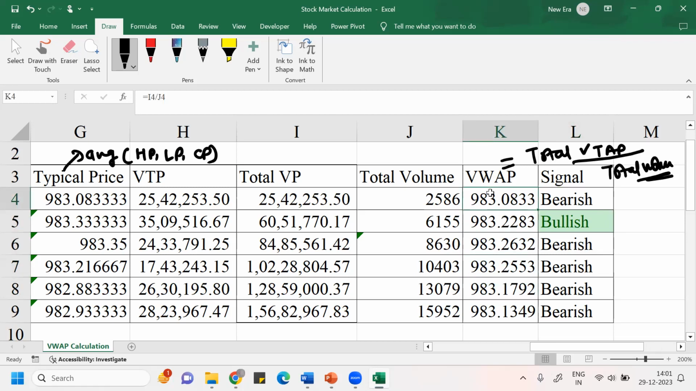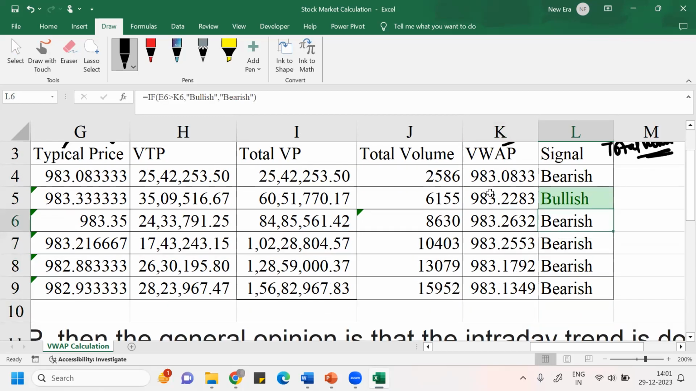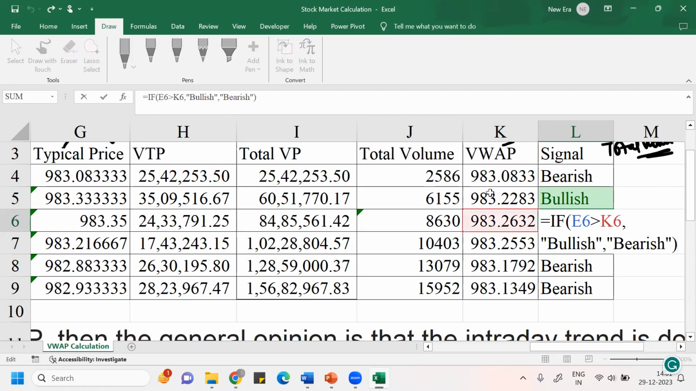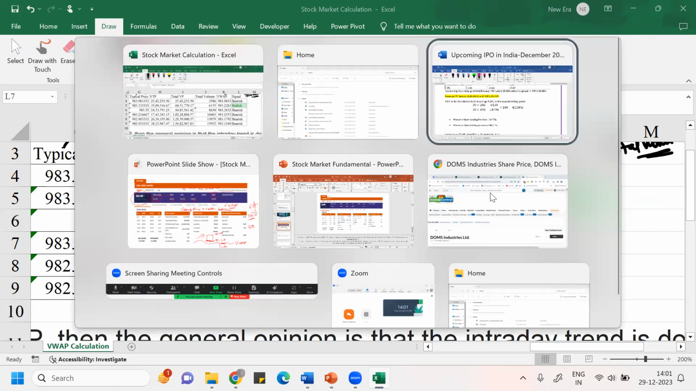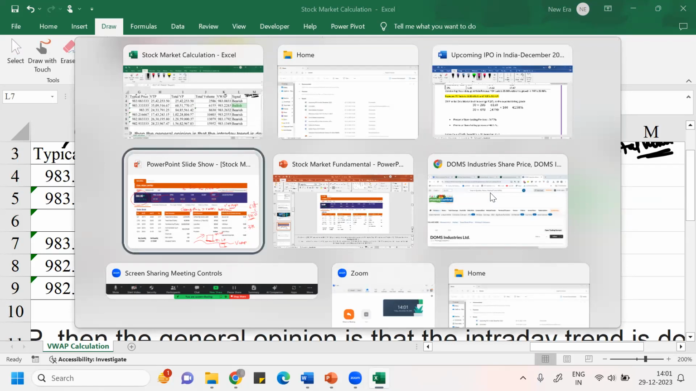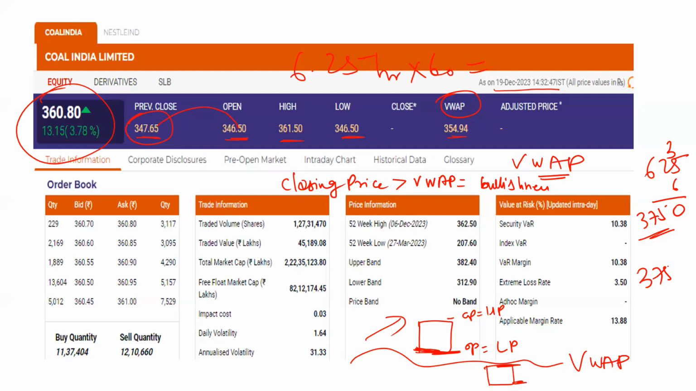If your closing price is above the volume weighted average price value, then it shows a bullish signal, otherwise it shows a bearish signal. I used the IF function to generate that. Clear, everyone? I hope you got an idea about how the VWAP basically works here.